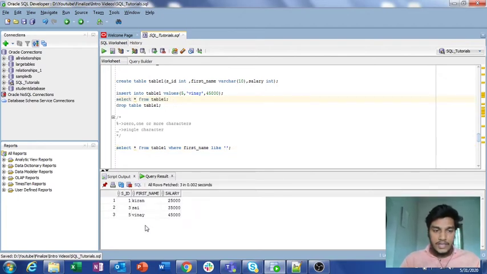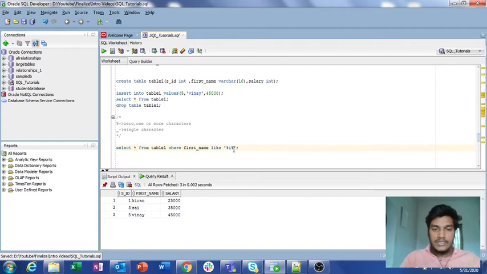Similarly, suppose what I want is to identify all the records which have the letter i in their name. In Kiran we have i, in Sai we have i, in Vinay also we have i. Suppose I want the first names which contain an i. In order to do that, I write this expression starting with modulus, meaning one or more characters, then in between I need i, and again modulus for one or more characters.